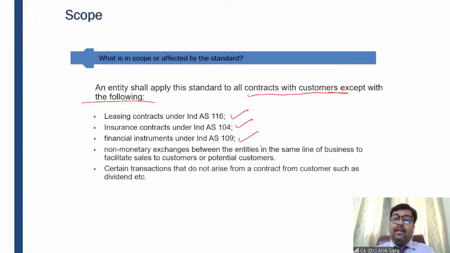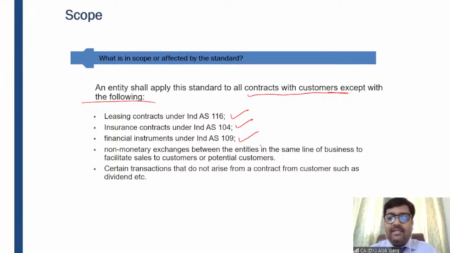For example, if that Bangalore customer booked the order on my website, but it is delivered by that Bangalore friend, whether I need to recognize revenue at this point of time, or when I transfer goods to my Bangalore friend, or let's say when I transfer goods to his customer in Delhi, should I recognize revenue at that point of time?